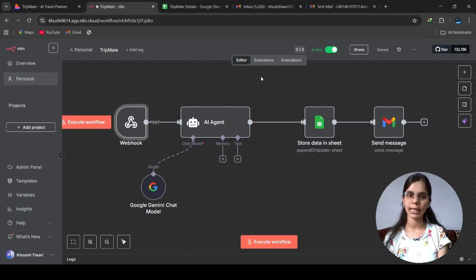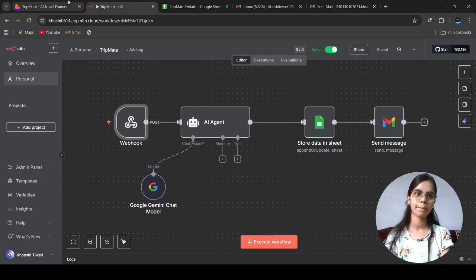And after this AI agent node, you can see a Google Sheet node, which is used to store all the input provided by the user and the output created by this Google Gemini chat model. And after this Google Sheet node, you can see a Gmail node, which is used to send your travel planning or your customized itinerary through your Gmail.